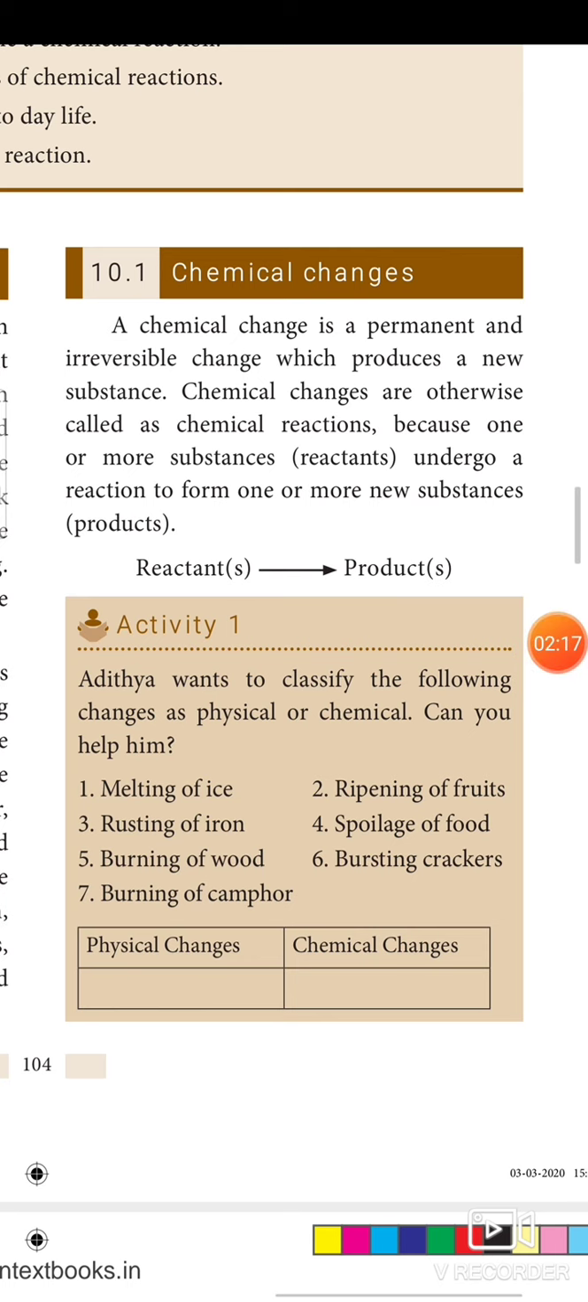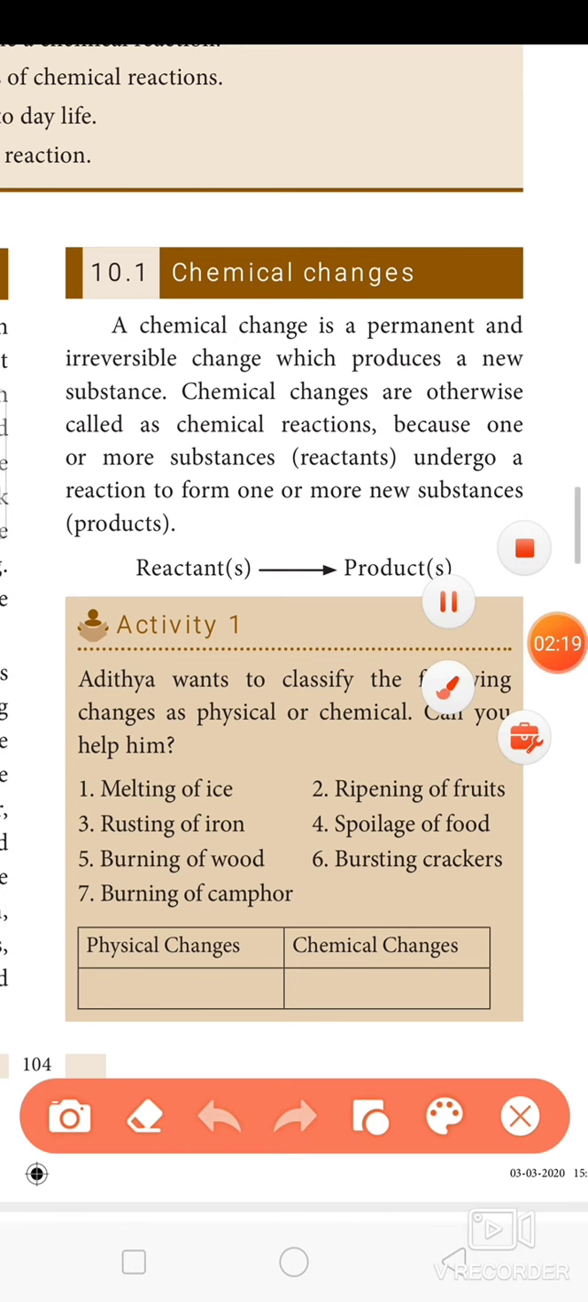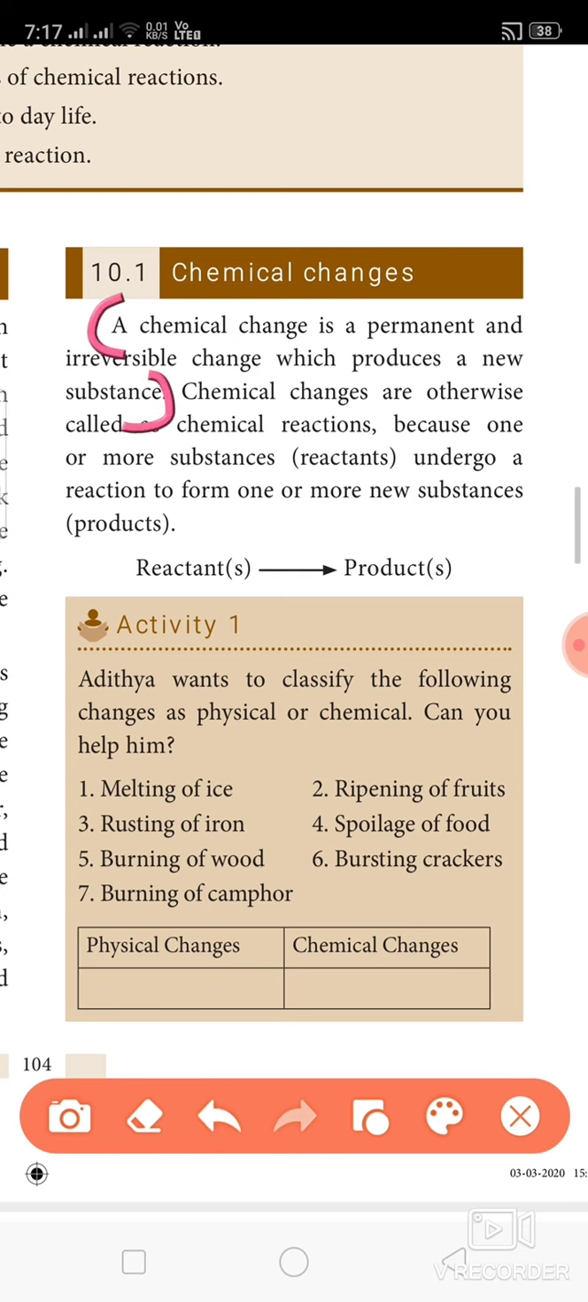Let's define what a chemical change is. A chemical change is a permanent and irreversible change which produces a new substance. Okay, I repeat, a chemical change is a permanent and irreversible change which produces a new substance. It is a permanent change, we cannot alter that, and it is an irreversible change. We cannot get the reactant again from the product.